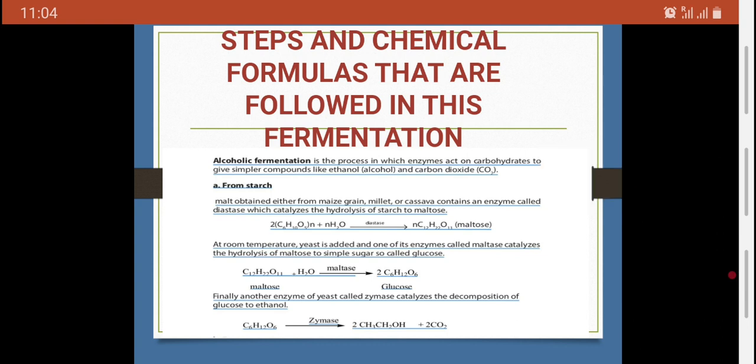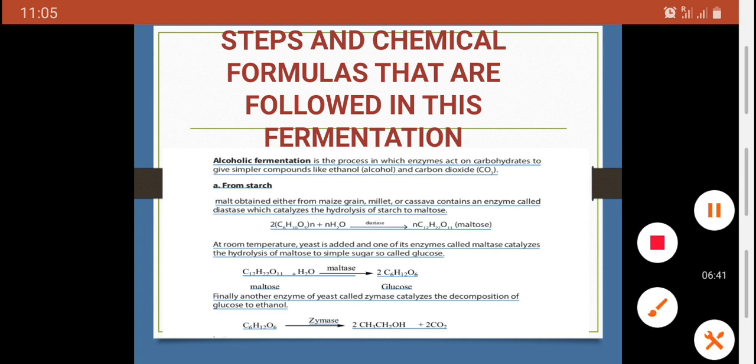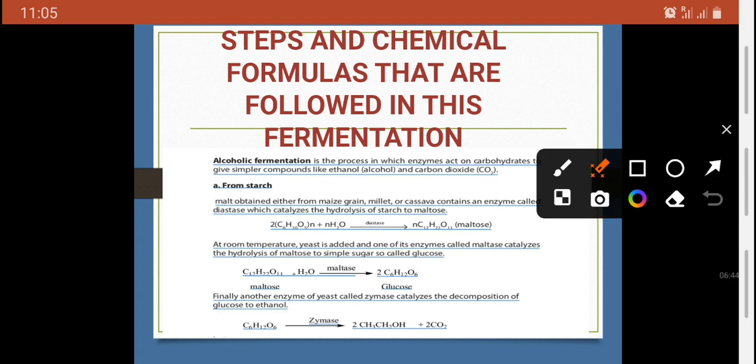Then we are going to make alcohol from starch, as you see here. Starch can be obtained from maize grain and millet. That means we can get alcohol from maize and from millet. Most people now manufacture alcohol from millet. Cassava contains starch. Here they are telling us that this is real, like notes got from the books that we study.